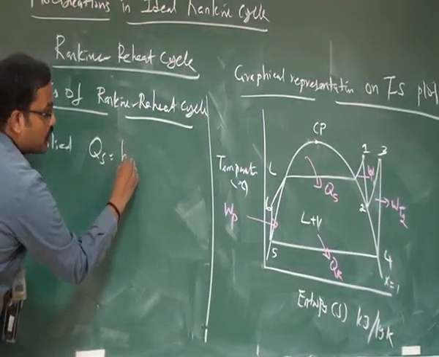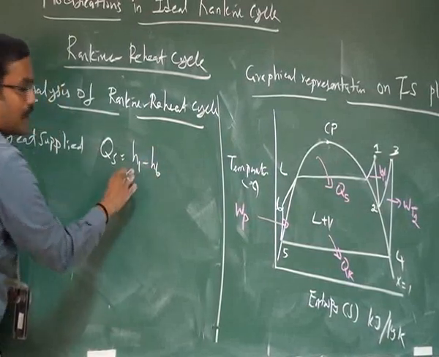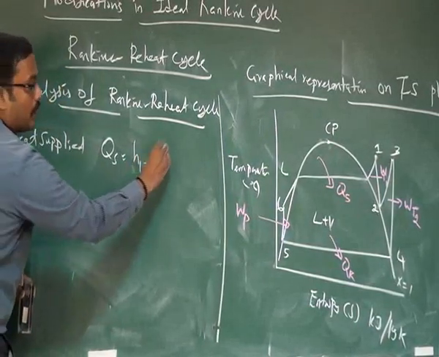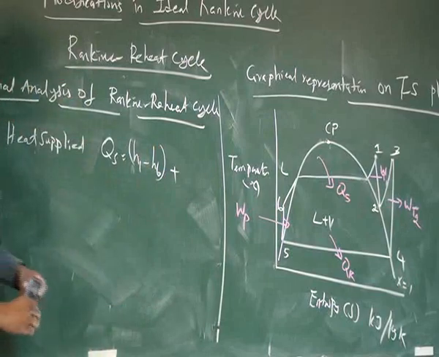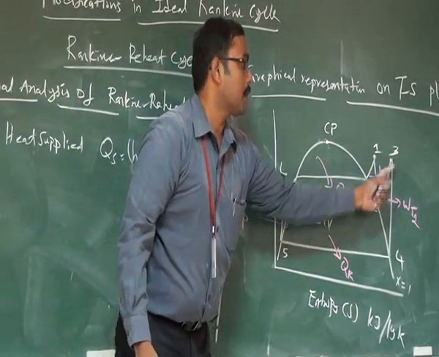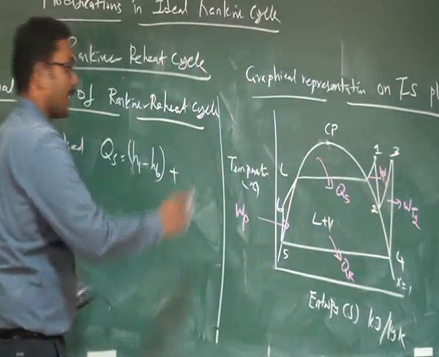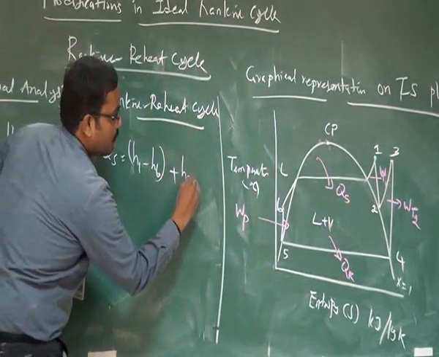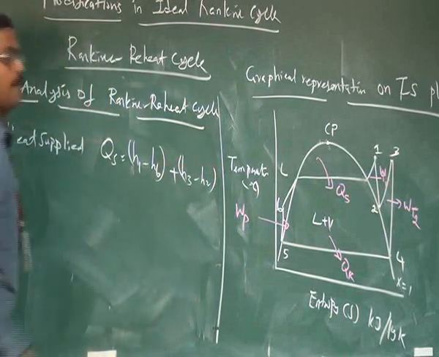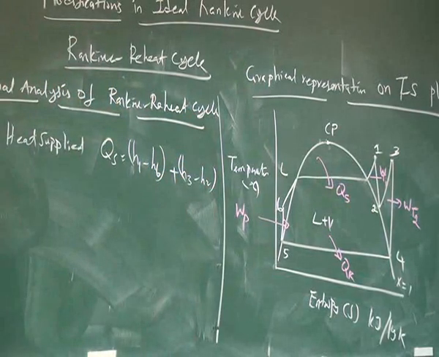So you can write H1 minus H6, because H1 is the maximum, the outlet of the boiler. Plus we have reheating. For reheating we have to add some heat energy to the steam, so we take the reheating value H3 minus H2. This is the heat supplied equation.